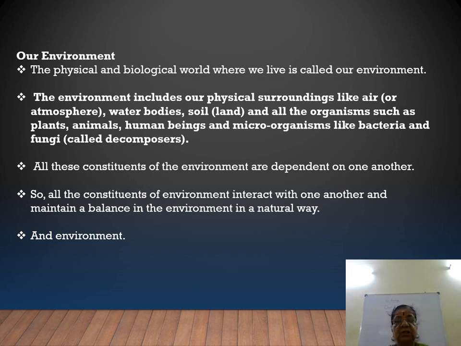So now all these constituents of the earth are dependent on each other. Constituents, what are they? We just saw: air or atmosphere, water bodies, soil or land, and all living organisms. They are depending on each other, dependent on one another. So all the constituents of the environment interact with one another and maintain ecological balance and maintain a balance in the environment in a natural way.